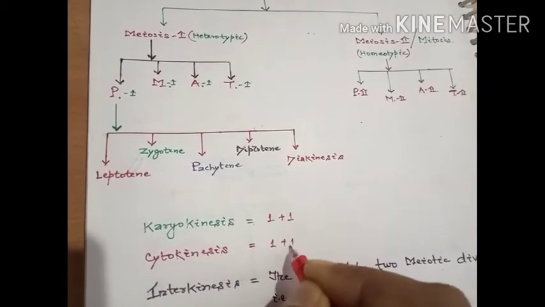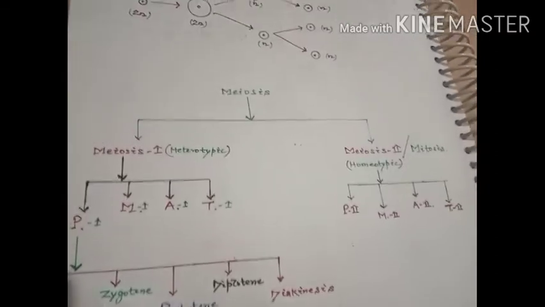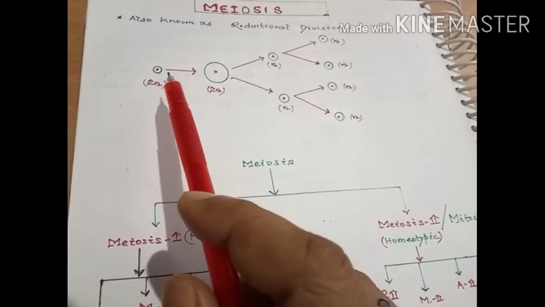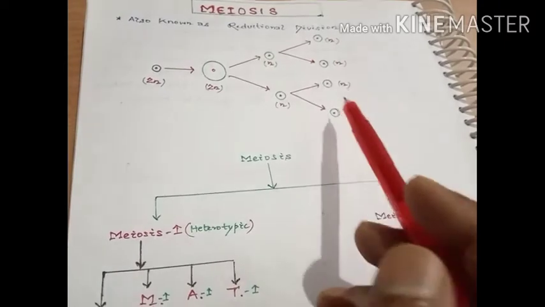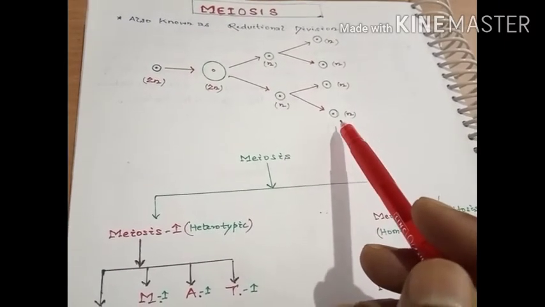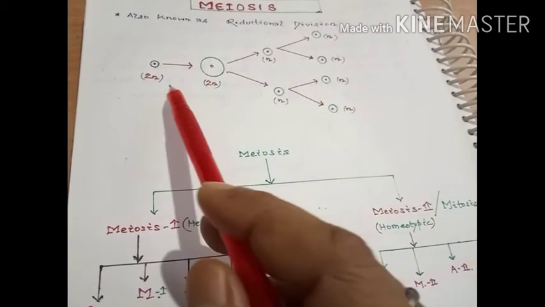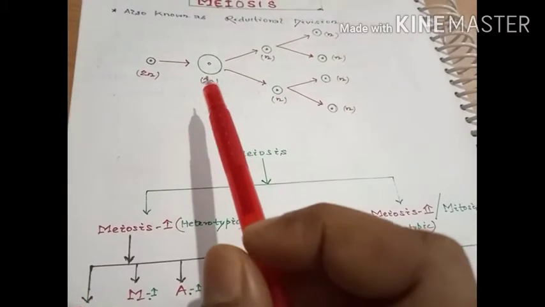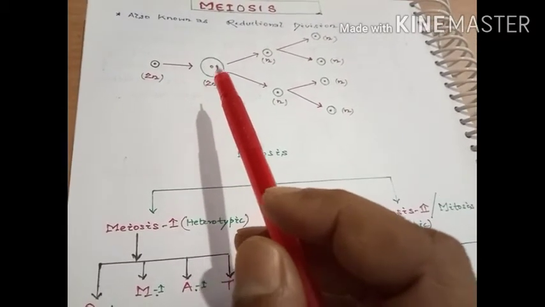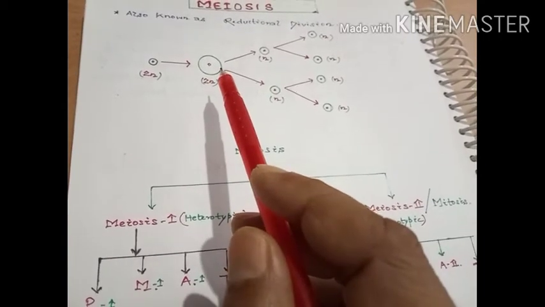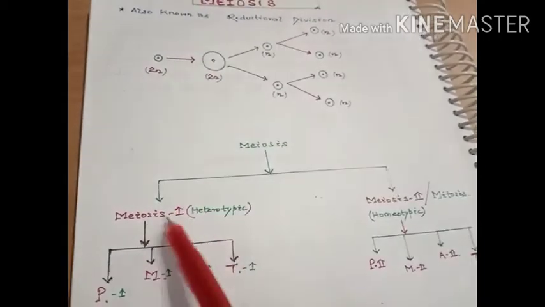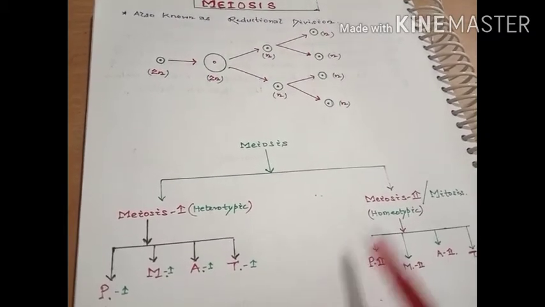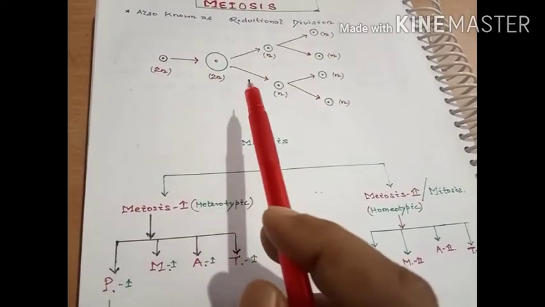takes place. So we can say within the process of meiosis, from a single parent cell, four daughter cells are produced which are haploid in nature. So from the diploid parent cell, four haploid daughter cells are formed, and the division of the nucleus takes place 2 times, first within meiosis 1 and the second time in meiosis 2, as well as the division of the cytoplasm also takes place twice.